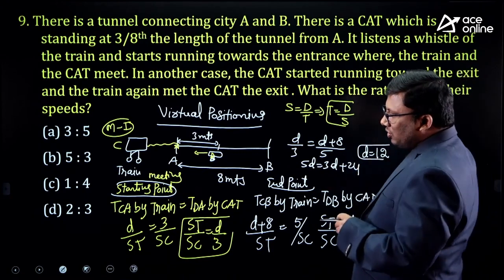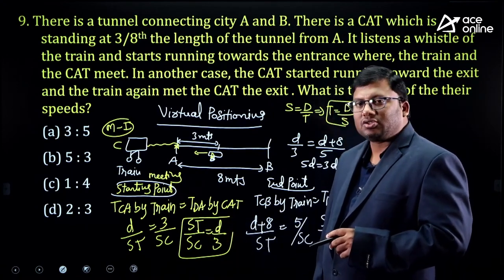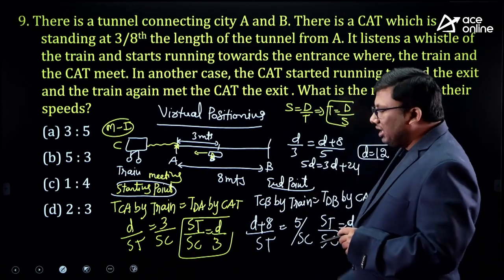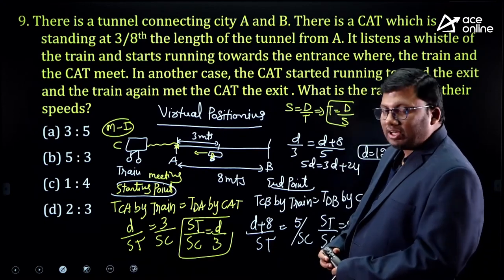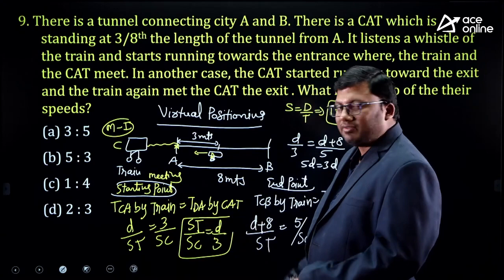D is 12. So speed of the train by speed of the cat will be 12 by 3. I hope it is clear. D is 12. 12 by 3, how much is it? 4 is to 1. Speed of the train to speed of the cat.